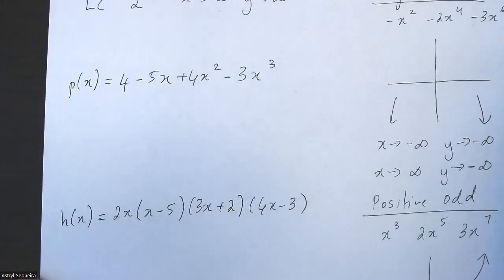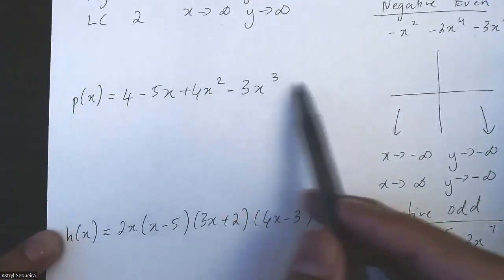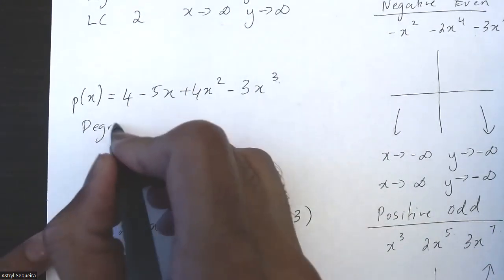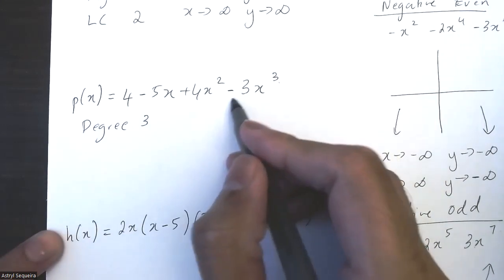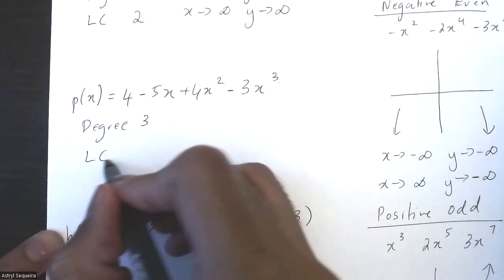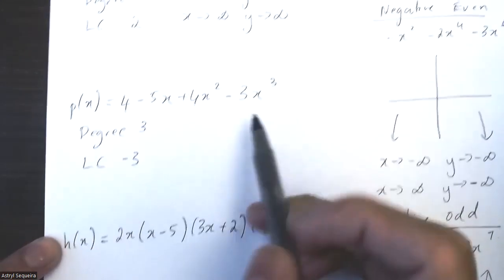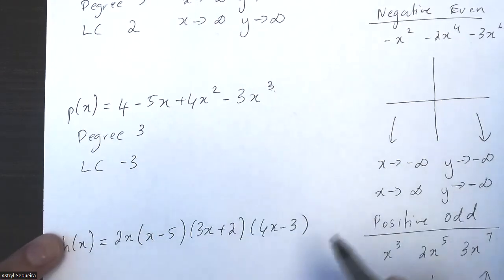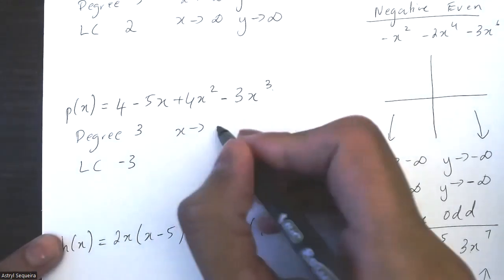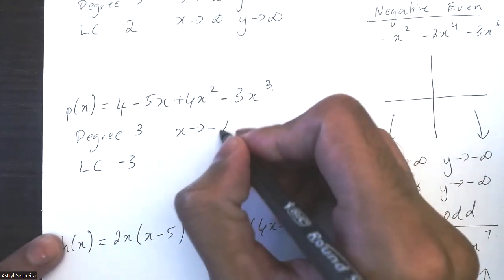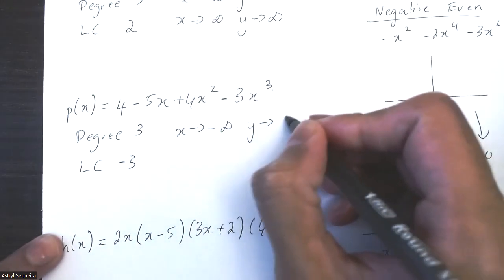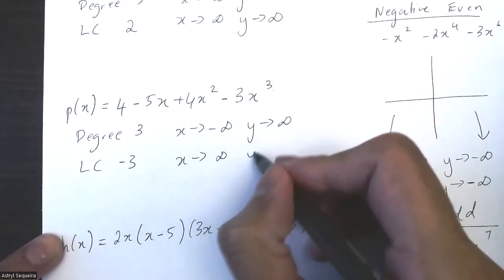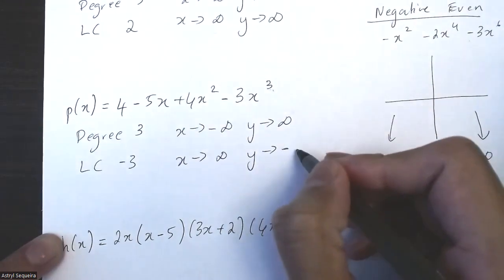Let's go to the third function over here. The largest degree in this third function is 3. My degree is 3. My leading coefficient is negative 3. So this is a negative odd function. And negative odd function, again, if you match it to the graphs I showed earlier, as x approaches negative infinity, y is approaching positive infinity, and as x approaches positive infinity, y is approaching negative infinity.